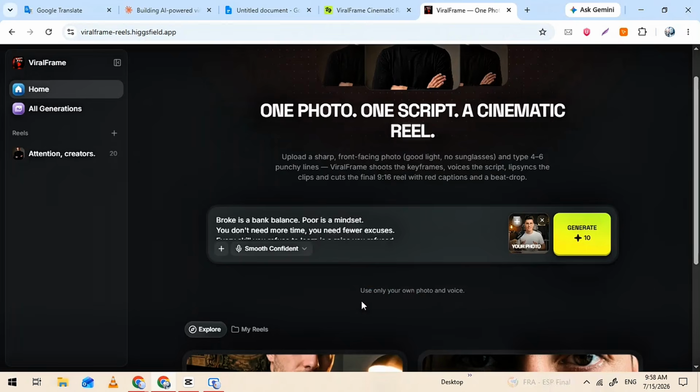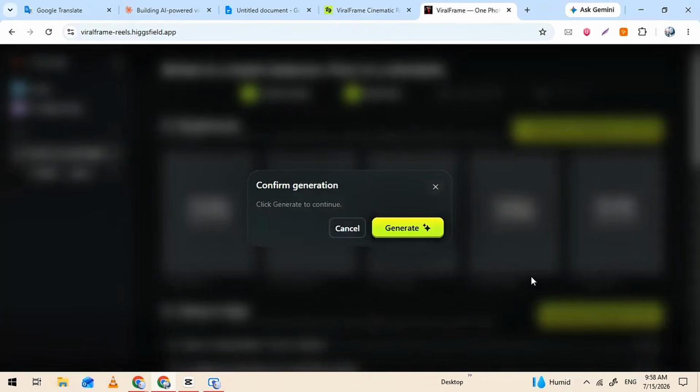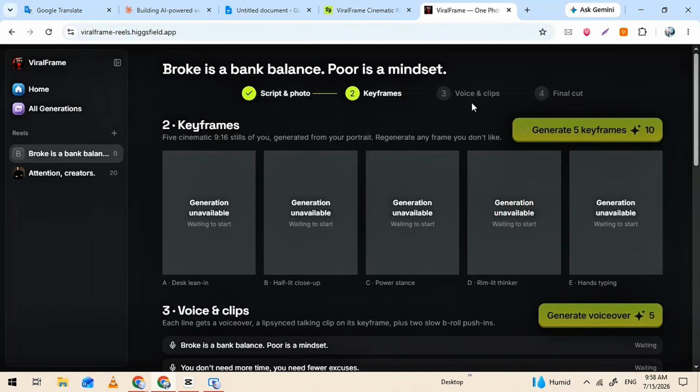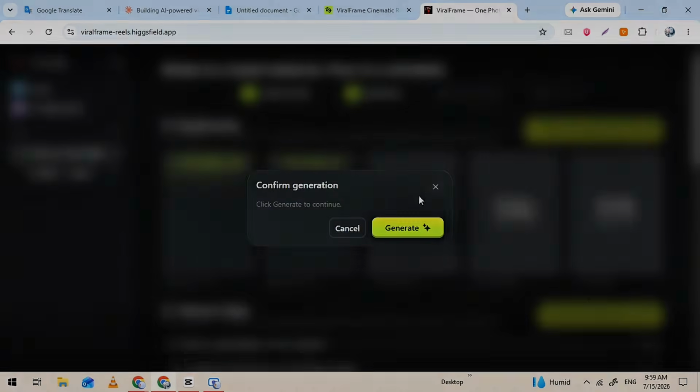Now the fun part. Image uploaded, voiceover chosen, hit the generate button. As soon as you click it, the main interface opens up and it asks your permission one by one to generate your images, your voiceover, and your videos. A pop-up appeared in front of me, I simply clicked generate, and my first image started building. That's easy. First image, done. Then the next pop-up, click generate again, and just like that, I've generated all my images.